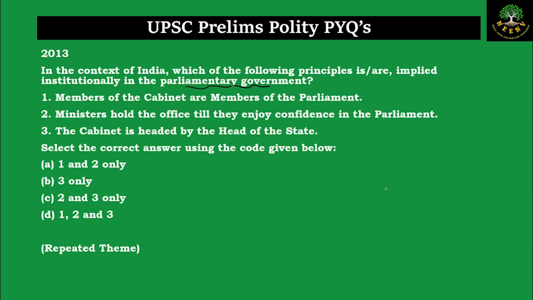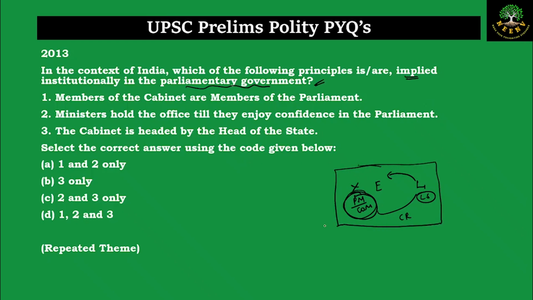A parliamentary system or a cabinet system of government is one in which the executive is derived out of the legislature, and the prime minister heading the council of ministers, they are collectively responsible to the Lok Sabha. And if the prime minister and council of ministers lose the confidence of the Lok Sabha, then they will be dissolved and the government will be gone. Now let us look at the statements. They are asking about the implications of the parliamentary system of government. So we will keep this as the reference and we look at the options.